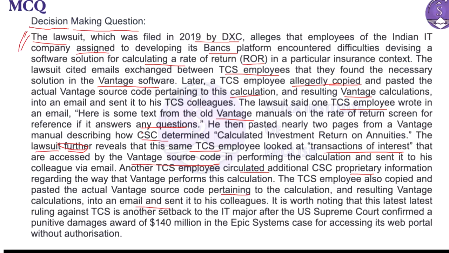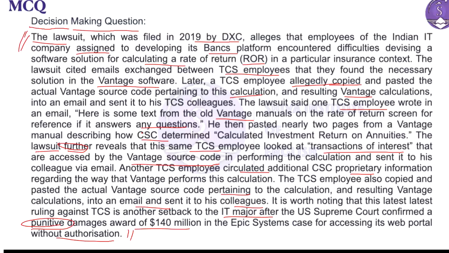It is worth noting that this latest ruling against TCS is another setback to the IT major after the US Supreme Court confirmed a punitive damage award of 140 million in the Epic System case for accessing its web portal without authorization.